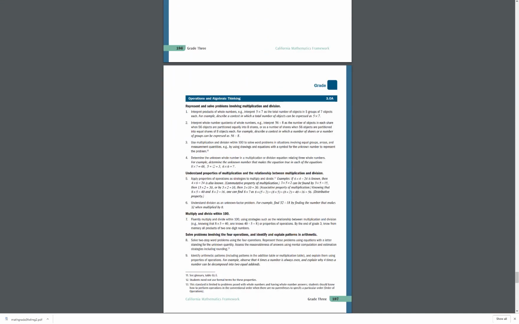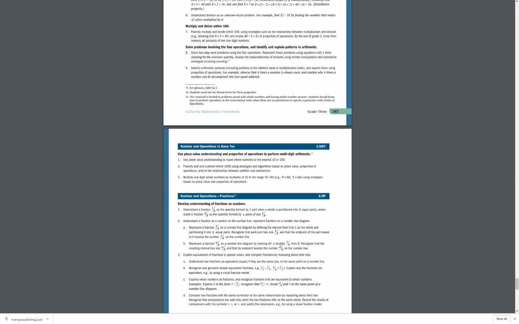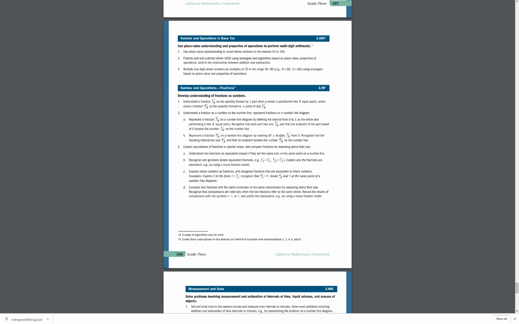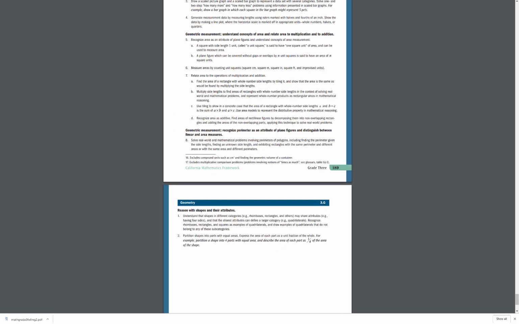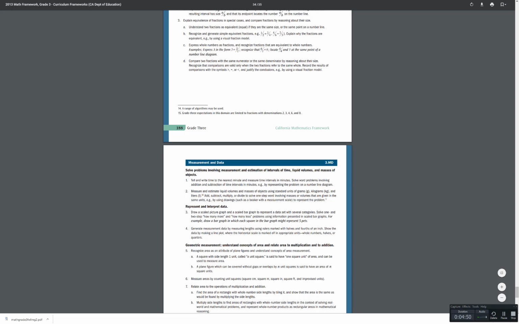Scrolling forward, we can get more detail about domains, clusters, and now standards. And so those items underneath cluster are the standards. So there's 4 standards that make up the cluster, represent and solve problems involving multiplication and division, underneath the domain called operations in algebraic thinking. Your framework is designed to have basically 5 domains in each of the grade levels, highlighted in the blue bold. So with that background, let's take a look at this project.